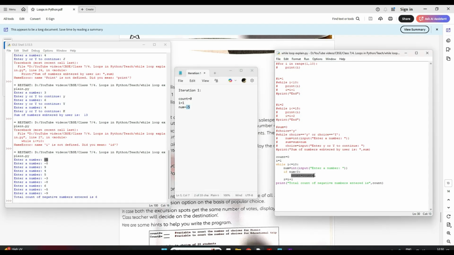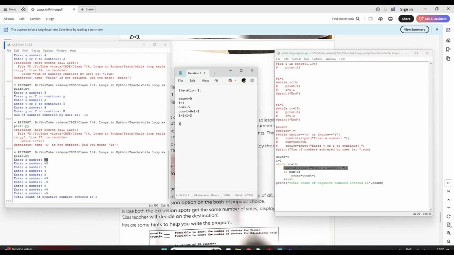So I am doing count is equal to count plus 1. What does my count become here? Count was 0. So count is equal to 0 plus 1, which becomes 1, correct? It will come out of the if statement. Now it will increment I: I is equal to I plus 1. I was 1, so it becomes 1 plus 1 is equal to 2. Correct? Now it will go up and check again. Now 2 is less than or equal to 10. Correct? Now it will again enter a number.